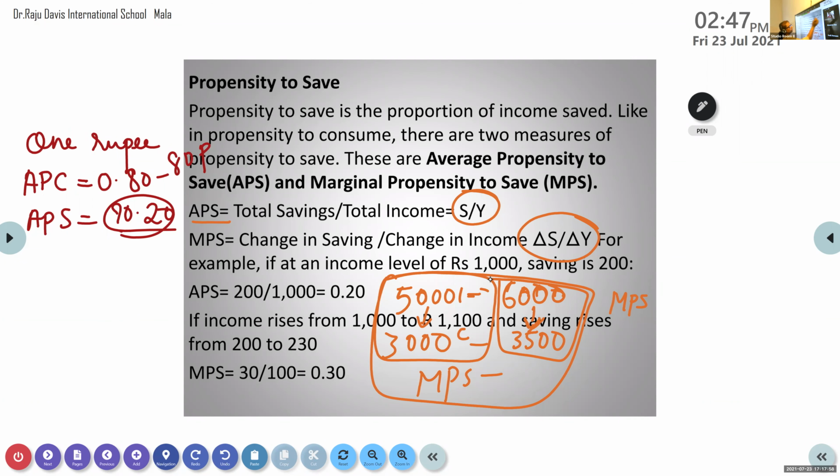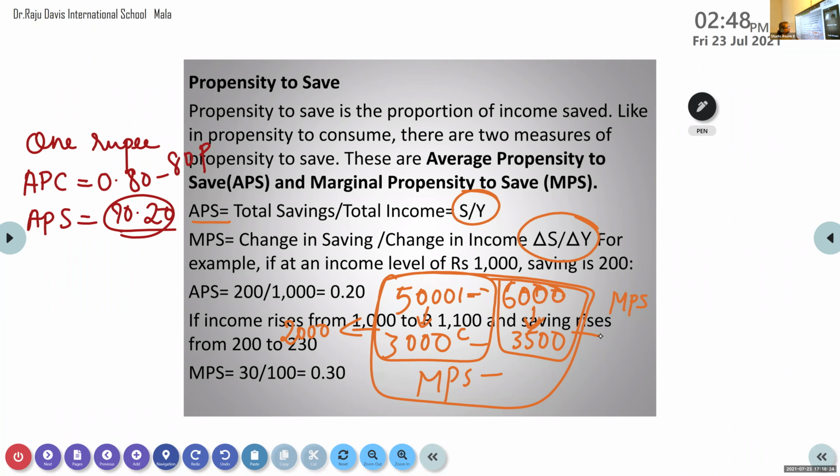Can you hear me? Aparna, in the first position, what is the savings difference? 2,000. What saving did you get in the first position? 2000.